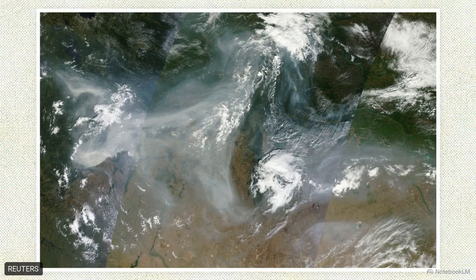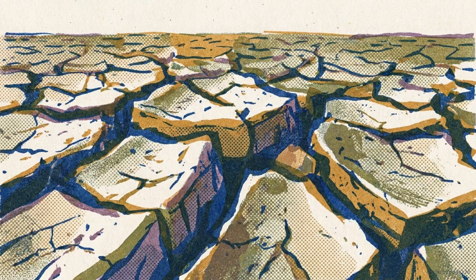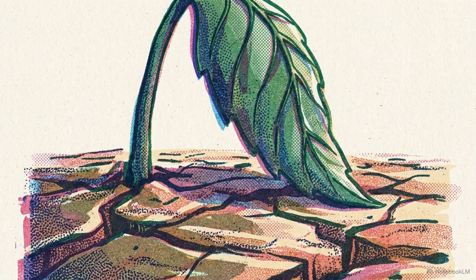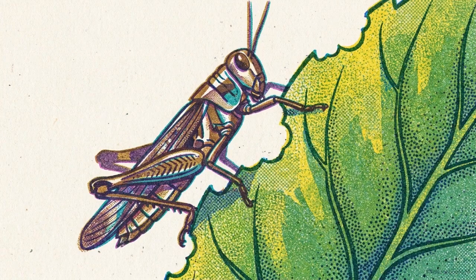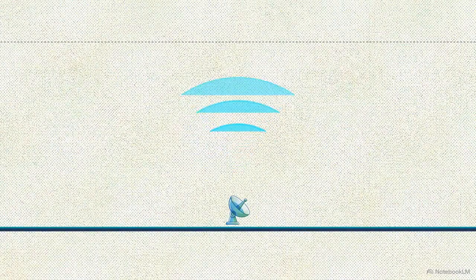When we try to understand the environmental state of the planet, we rely on authoritative sources like USDA surveys and NASA satellite imagery. These datasets are rigorous, but they operate on institutional cycles, measured in months, sometimes years. The reality on the ground does not wait for a quarterly report. Soil moisture depletes in days, pest pressures emerge overnight. Climate adaptation happens in real time, and it is largely invisible to orbital sensors passing overhead once a week.